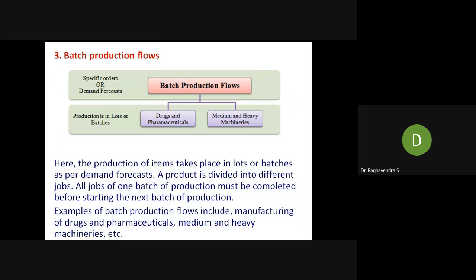Next, another process is called batch production flow. Examples are drugs and pharma companies, pharmaceuticals and medium and heavy machineries. These are the specific orders and demand forecast.